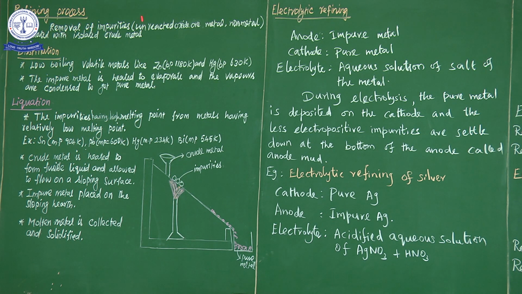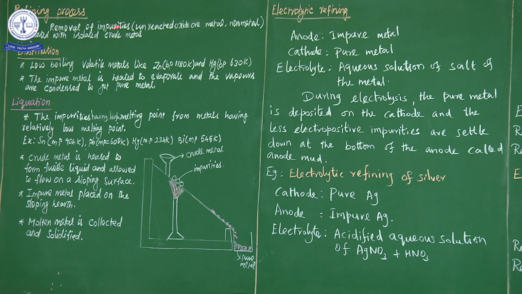Besides the metal we are purifying, whatever other metals are combined with it may be present as metals or as non-metals. Apart from the purified metal, all the remaining particles present with it are impurities. So the refining process means the removal of impurities such as unreacted oxide ore, metals and non-metals that are associated with the isolated crude metal.